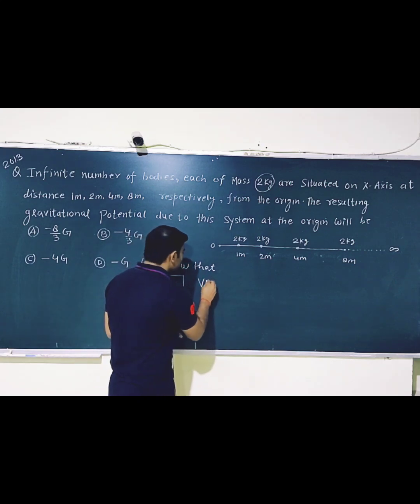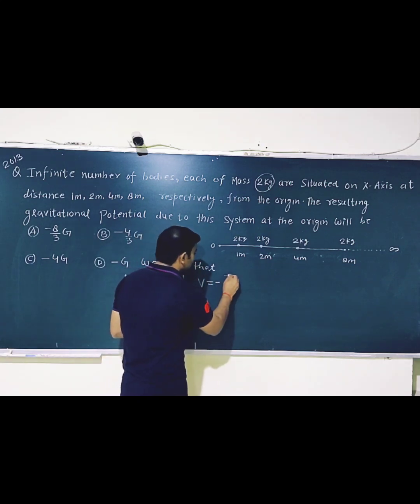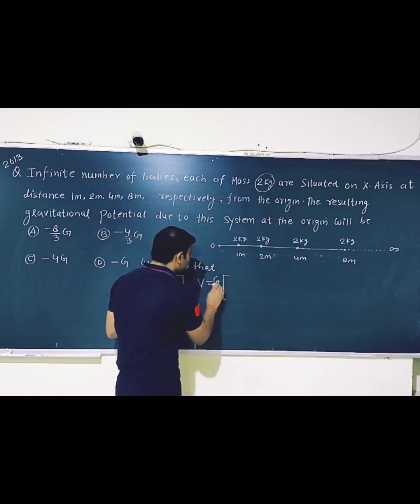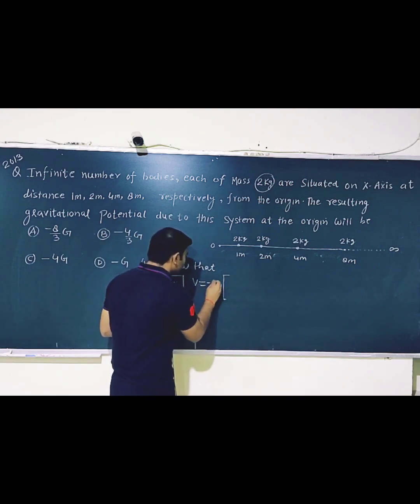First, take the negative sign and G outside.